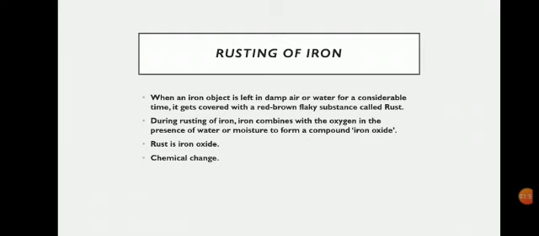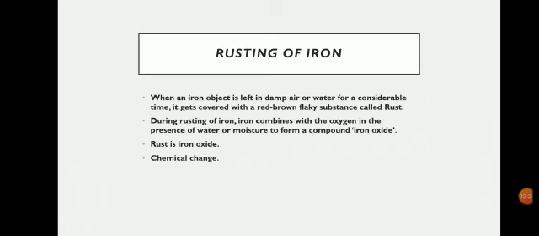Now rust is, as I said, an iron oxide. So rust and iron are not the same substance. Rust is a compound. When iron combines with oxygen and water, it forms a compound, that is iron oxide. Iron oxide is the chemical name, and rust is a common name. So rust is a compound, and iron is a pure element. So both of them are not at all the same substance, right?